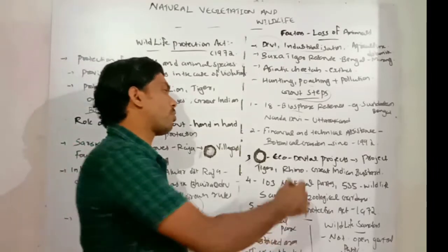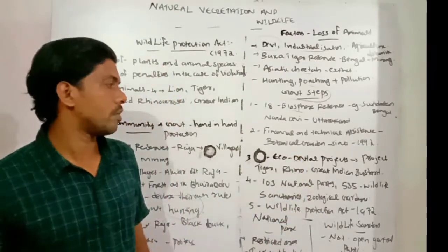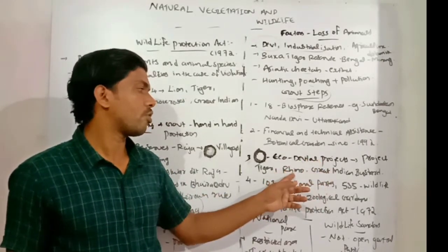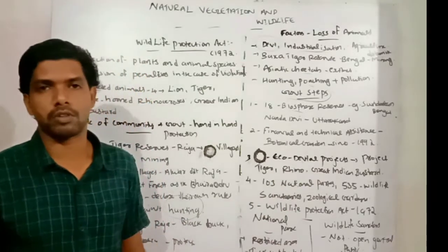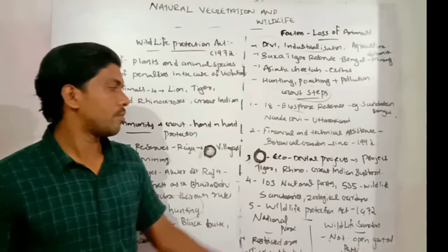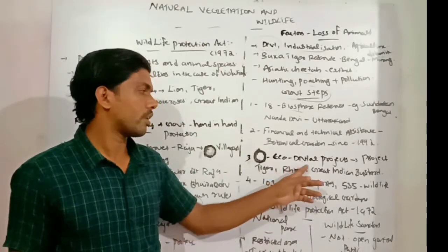Third one, eco-developmental projects started by the government. Best examples: Project Tiger, Project Rhino, Project Great Indian Bustard.